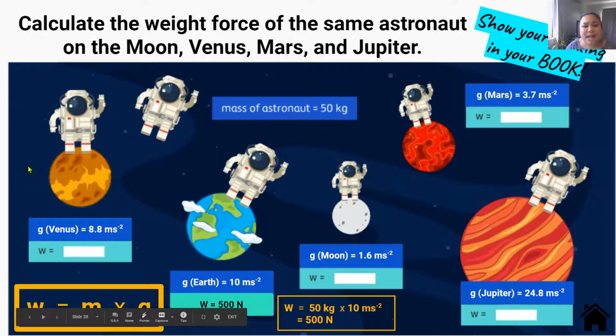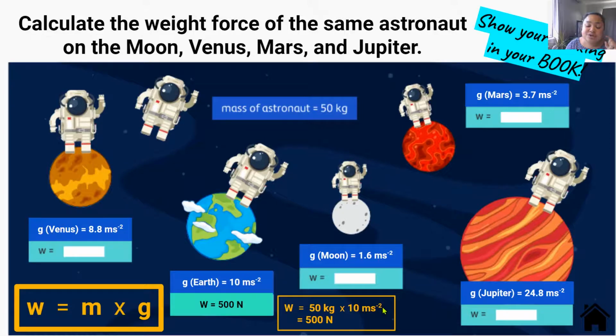So what's the mass of the astronaut? Well, it says right here, the mass of the astronaut is 50 kilograms. So we're going to write 50 kilograms next to our W equals. Then we times it by acceleration due to gravity. Let's start on the Earth. What's the acceleration due to gravity on Earth? Well, it's 10 meters per second per second. So we're going to write times 10 meters per second per second.